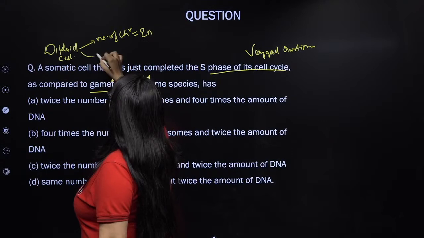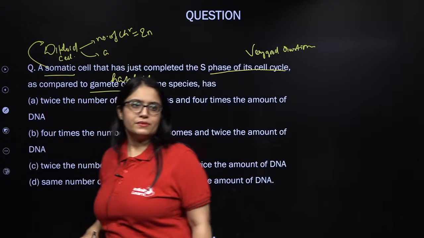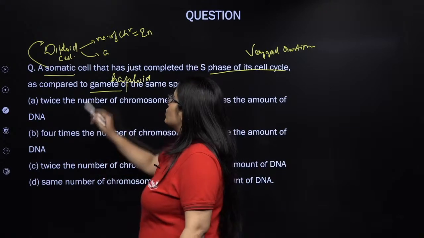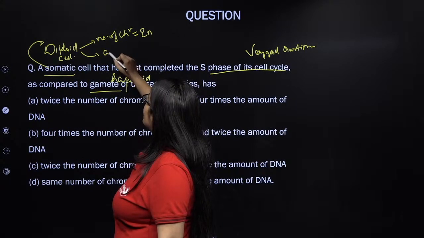And the amount of DNA in a diploid cell. A somatic cell is a diploid cell. I repeat myself, a somatic cell is a diploid cell. So in a somatic cell, number of chromosomes is 2n, and the amount of DNA.